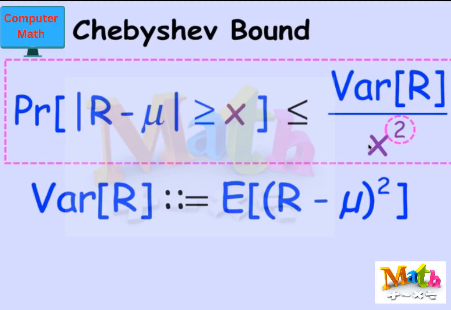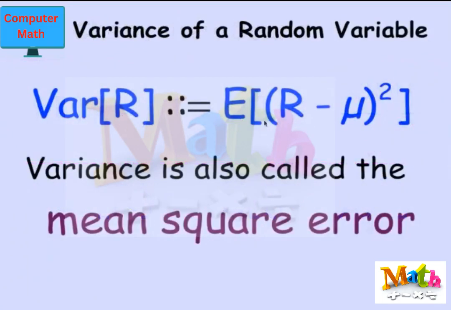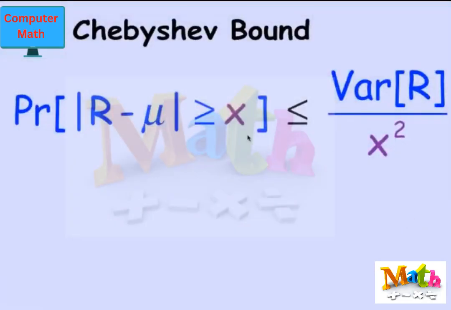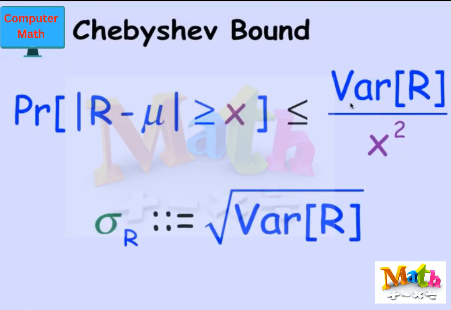Now, this numerator is a weird thing to stare at, expectation of R minus mu squared, and may not seem very memorable, but you should remember it because it's so important. It has a name all its own. It's called the variance of R. And this is an extra bit of information about the shape of the distribution of R that turns out to allow you to state much more powerful theorems in general about the probability that R deviates from its mean by a given amount.